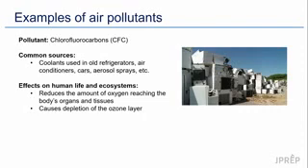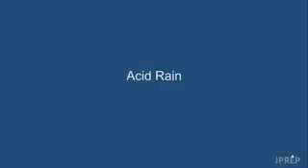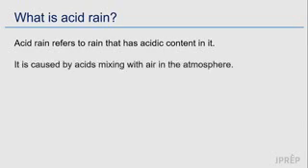There is something called acid rain, which is also harmful to life on Earth. Acid rain refers to rains that fall with some acidic content in it. Acid rain is caused when acid mixes with air or water particles in the atmosphere.